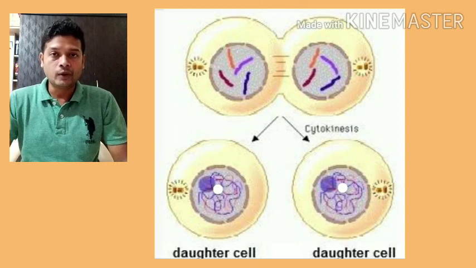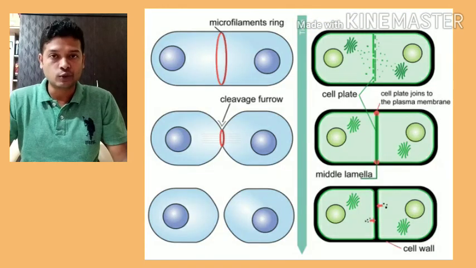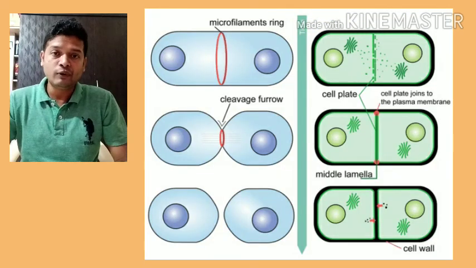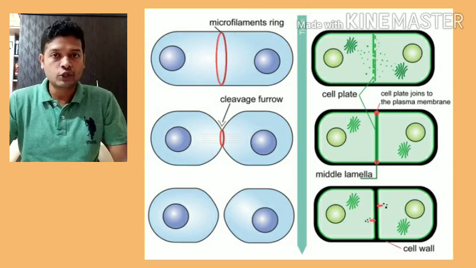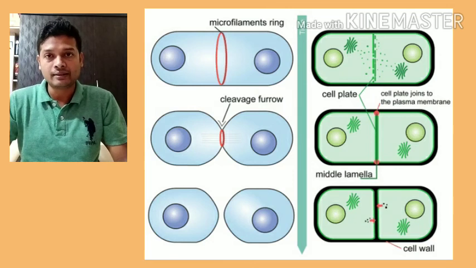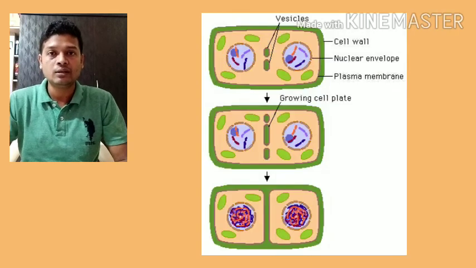Now during mitosis in animals, the furrow or groove is formed and the cytoplasm divides into two. In case of plants, when mitosis occurs, this furrow is not formed. Instead, in plants, a special structure known as the cell plate starts forming, and this cell plate separates the two daughter cells.